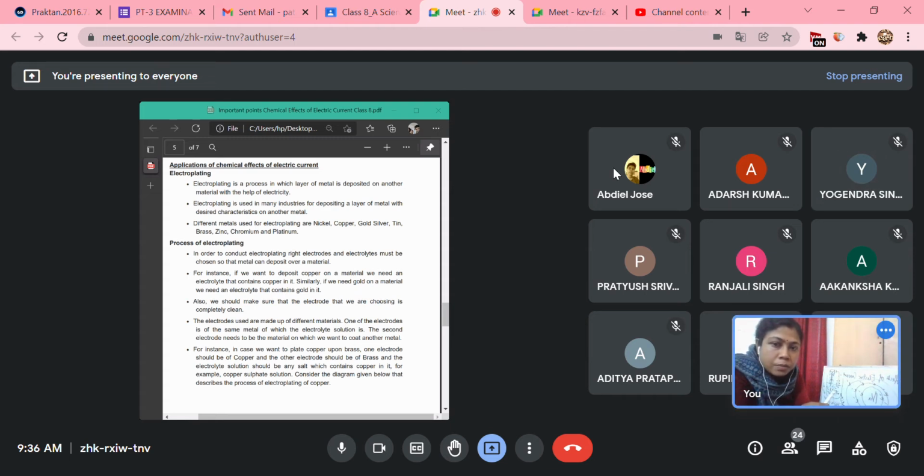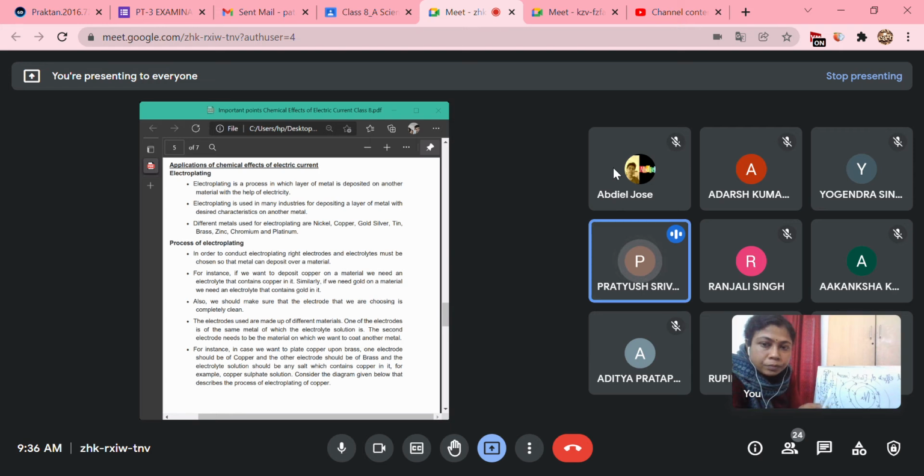Application of chemical effects of electric current. Electroplating. Electroplating is a process in which a layer of metal is deposited on another material with the help of electricity. Electroplating is used in many industries for depositing a layer of metal with desired characteristics on another metal. Different metals used for electroplating are nickel, copper, gold, silver, tin, brass, zinc, chromium, and platinum.